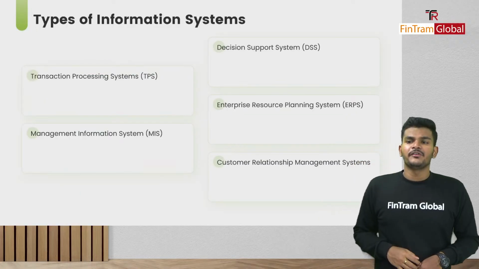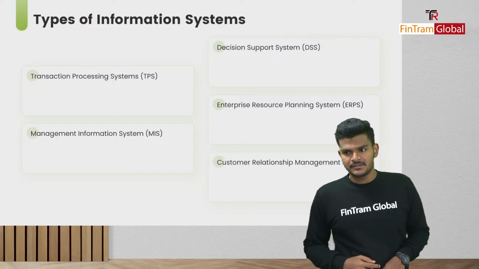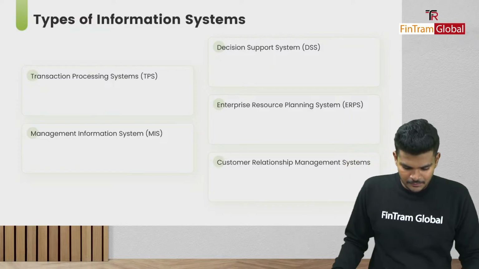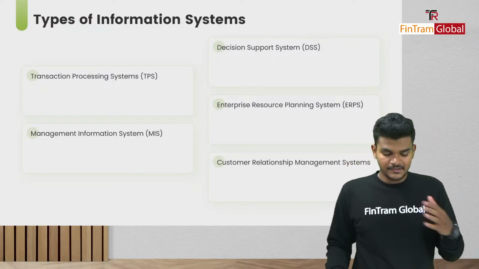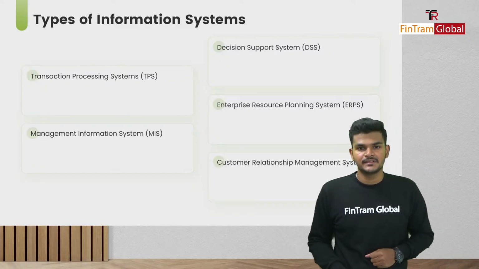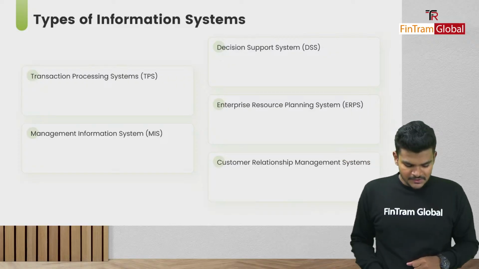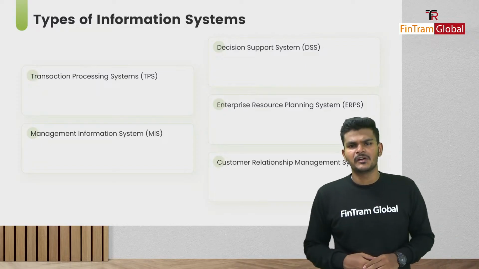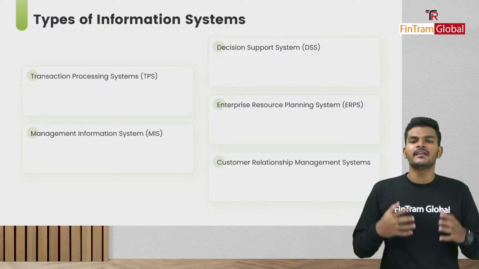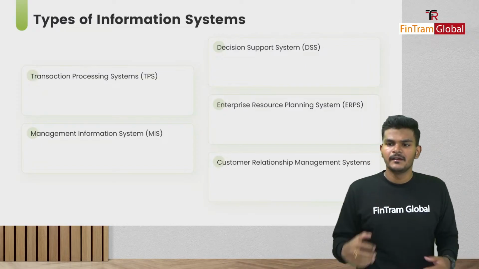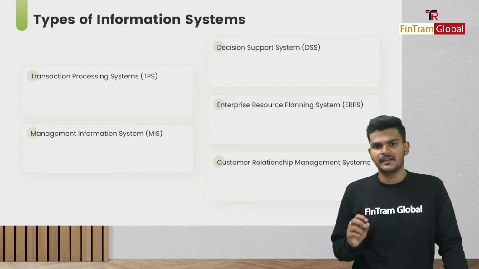And yeah, now moving on to the types of information systems. There are several types of information systems that we have, such as, first of all, the TPS, or transaction processing system, right? So when it comes to transaction processing systems, what is happening here? We basically record the day-to-day transactions of a business organization using this particular system.